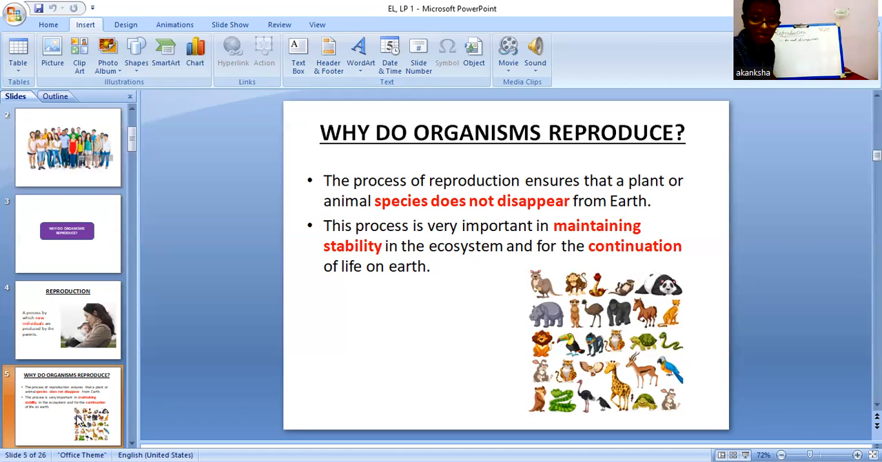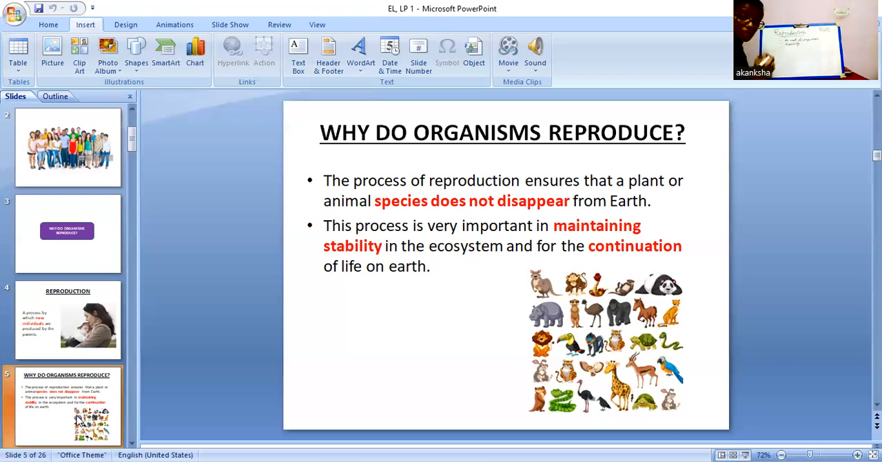And what is the second reason? Let's come to the second point. The process is very important in maintaining stability in the ecosystem and for the continuation of life on Earth. So what are the other main reasons? Maintaining stability. As you know, all organisms are important for Earth. If there is an absence of a single organism, there will be so much chaos in the whole ecosystem. So for the stability, this was the second point.